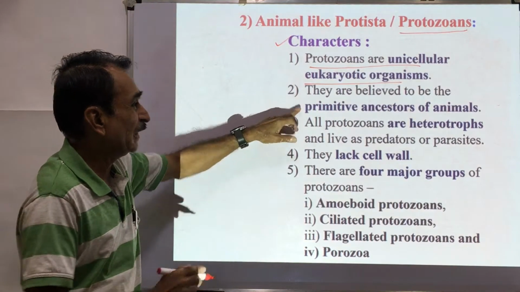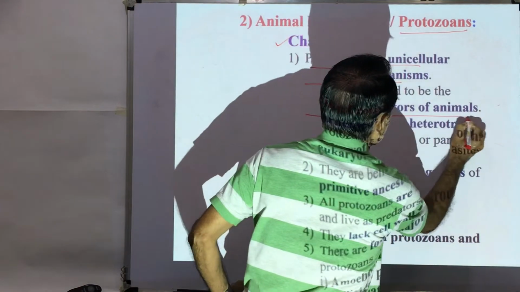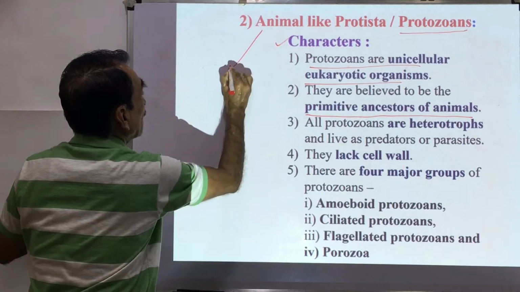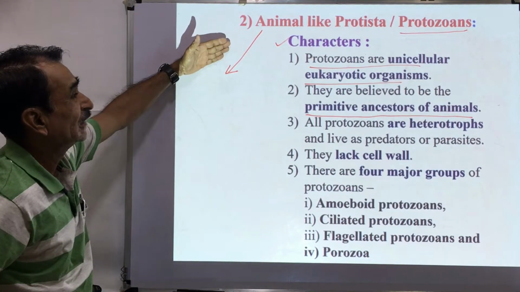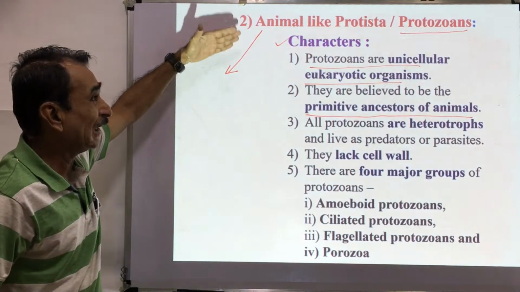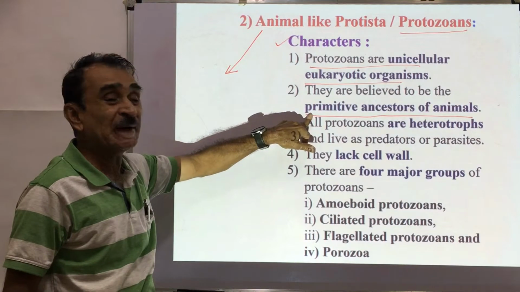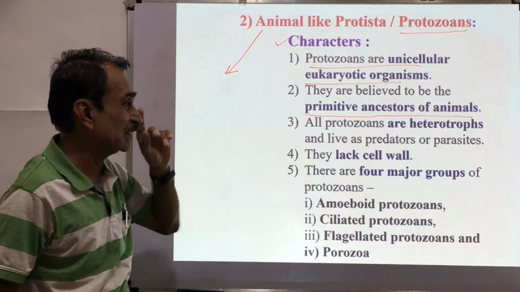They are believed to be primitive ancestors of animals. It means that all the animals have evolved from this animal-like protista. All the animals have evolved from these protozoans, meaning these are primitive ancestors of these animals.